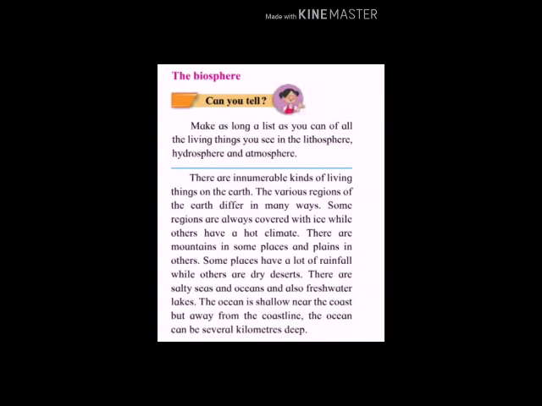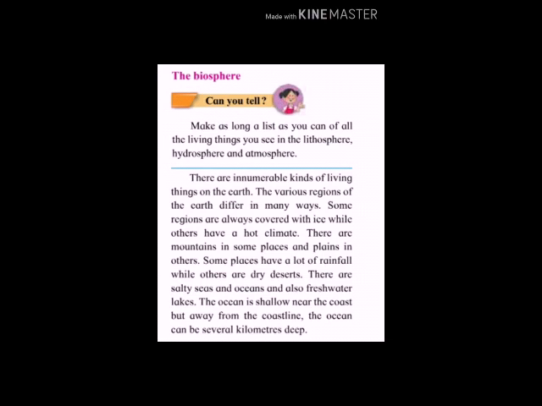Some regions are always covered with ice while others have a hot climate. Now what is happening? Some of the regions are covered with ice, totally, like Arctic Ocean you can see. That is the north side area always covered with the ice. Antarctica continent, although it is a continent children, but it is always covered with the ice. While others have a hot climate. Example, desert areas. You can see western part of India, that is the Rajasthan, we have the biggest desert area. So it is very hot.